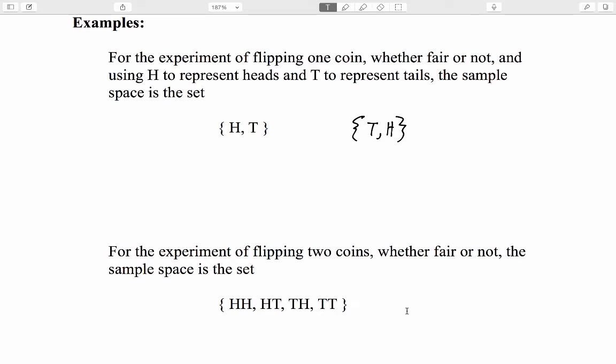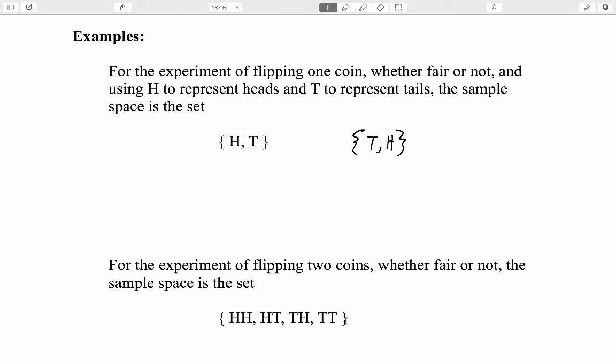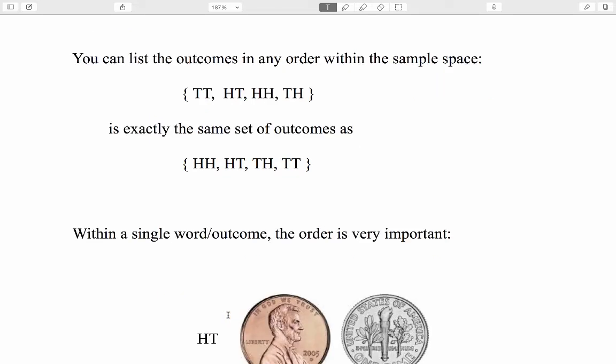For the experiment of flipping 2 coins, whether fair or not, the sample space, as we have seen, is the set of these 4 outcomes, these 4 words. Notice the use of curly braces to enclose the members of a set. That's one of the ways of signifying that we're talking about a list where the order doesn't matter inside that list. It might be convenient for our own organizational purposes to list the outcomes in a certain order.